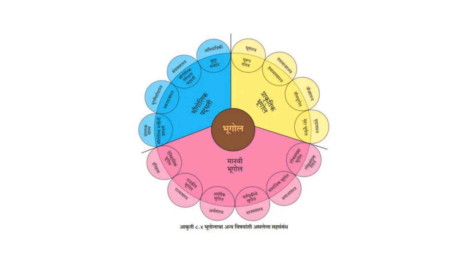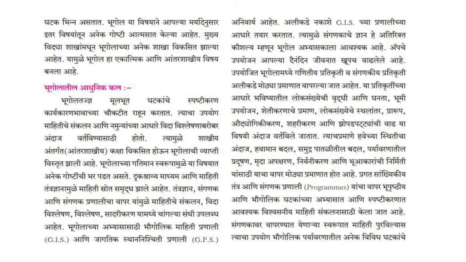Next is this is the diagram which is being discussed in this chapter. It is called as relationship of geography with other subjects. So it is called as भूगोलाचा अन्य विषयांशी असलेला सहसंबंध. So this part is also eliminated this year. So the explanation of this, that is relationship of geography with other subject, is also eliminated along with this, which is on page number 79.